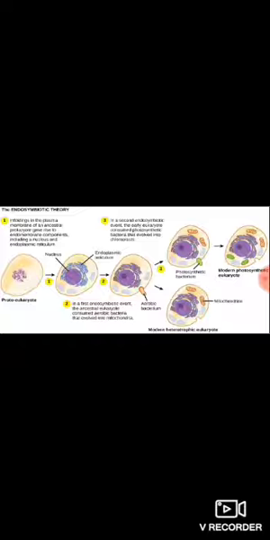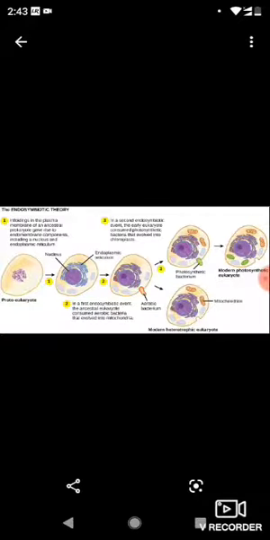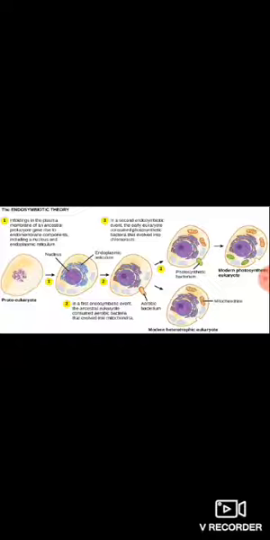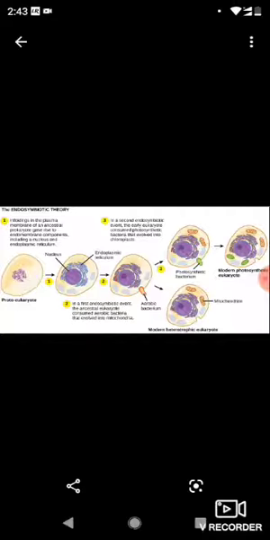First, according to one view, is the origin by invagination. According to that view, the organelles of eukaryotic cells might have evolved by the invagination of the surface membrane of the primitive prokaryote cell. You can see in the first picture the infoldings in the plasma membrane of the ancestral prokaryote that gave rise to endomembrane components, including the nucleus and the endoplasmic reticulum. So this is one view, that the origin is by invagination.